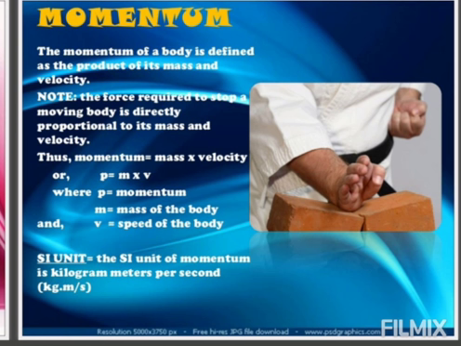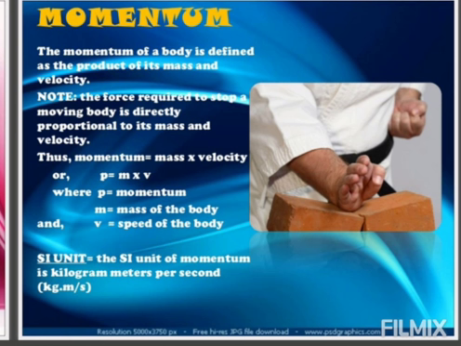Now, if we throw two cricket balls of the same mass at different speeds or velocities, it will be found that more force is required to stop the cricket ball which is moving with higher velocity, and less force is required to stop the cricket ball moving with lesser velocity. मतलब जो बॉल ज़्यादा वेलोसिटी के साथ मूव कर रही है तो उस पर हमें ज़्यादा फोर्स लगानी पड़ेगी, और जो कम वेलोसिटी के साथ मूव कर रही है तो उसे रोकने के लिए हमें कम फोर्स अप्लाई करनी पड़ेगी. यहाँ से हम कंक्लूड करते हैं कि फोर्स वेलोसिटी पे डिपेंडेंट भी है और मास पर भी डिपेंडेंट है.